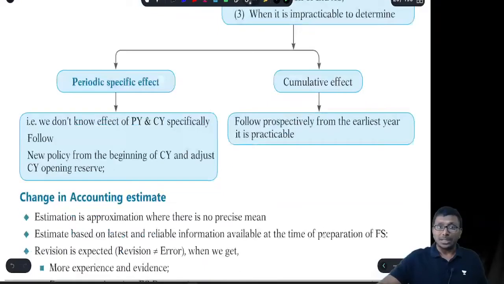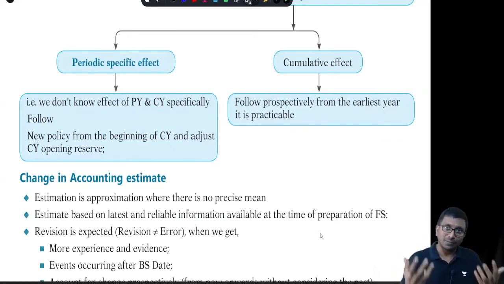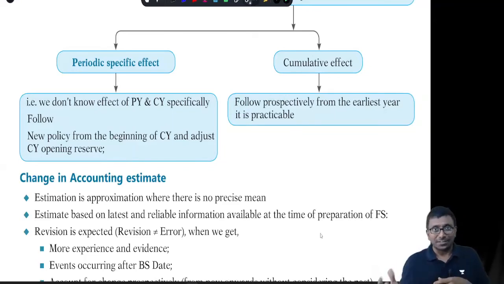Sometimes the retrospective effect may become impracticable. When do you say impracticable? After putting in all the efforts, maybe because of the lack of information or some other reason, if you prove that it is impracticable for me to do it, then they have given some small exceptions. They will ask you first, what is impracticable? Is it the periodic specific effect that is impracticable, or the cumulative effect? Periodic effect means, sir, because of this change, how much effect is happening in the PY, how much effect is happening in the CY?